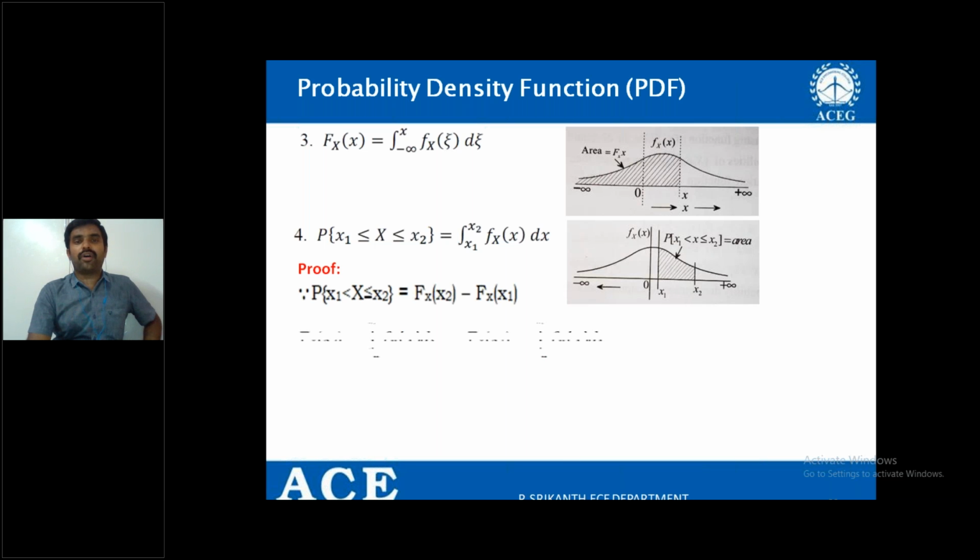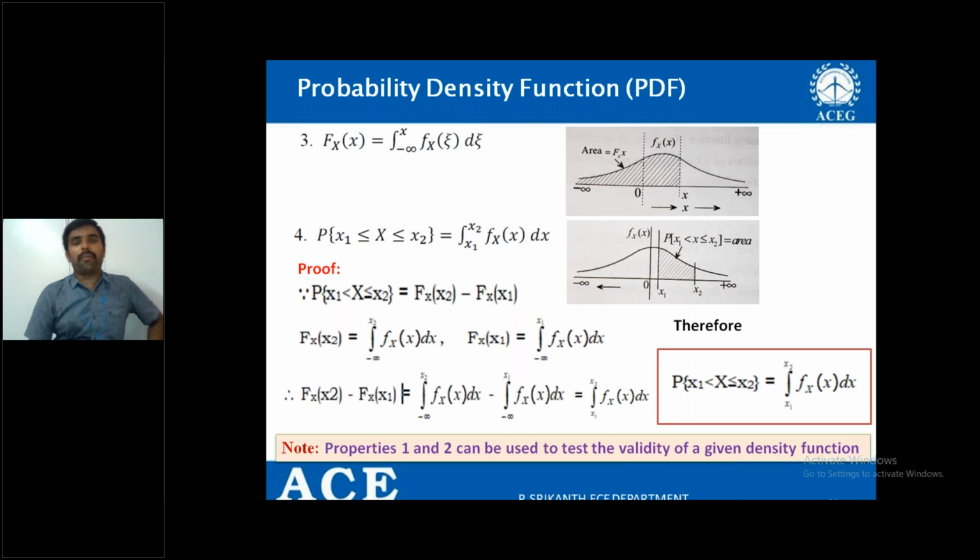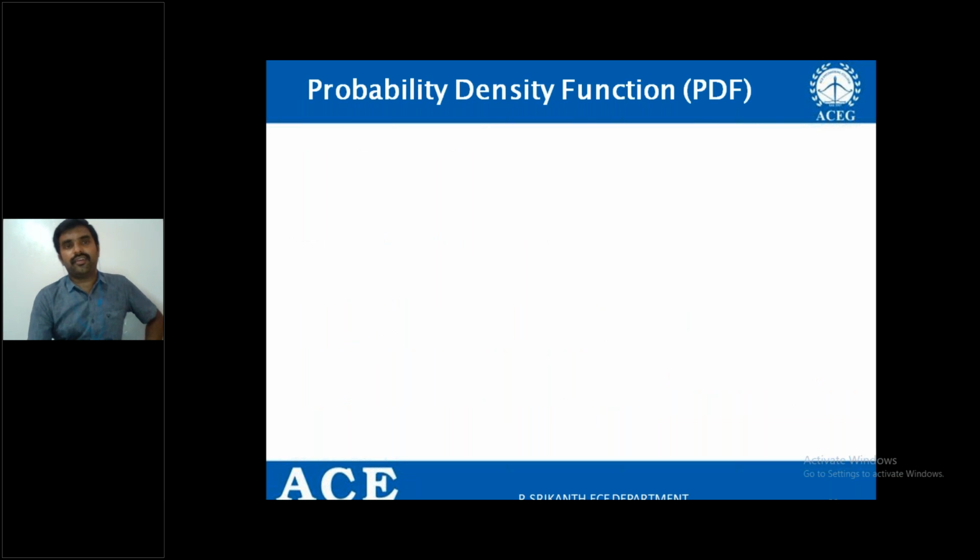So here you can take a small note on properties 1 and 2. What is the first property? Non-negative function. Second property: the total area under the function is 1. By using these two properties, you can test whether the given function is a valid density function or not. Why? Because not all functions can be density functions, right? And you can derive the CDF from the PDF.